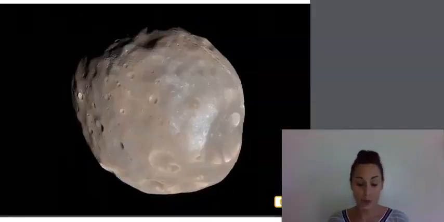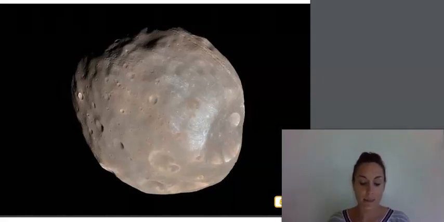Mars has 2 moons, but they are small and oddly shaped. One of them is pictured here. Astronomers believe that these moons are actually large asteroids or space rocks that became trapped in orbit as they passed by Mars billions of years ago.